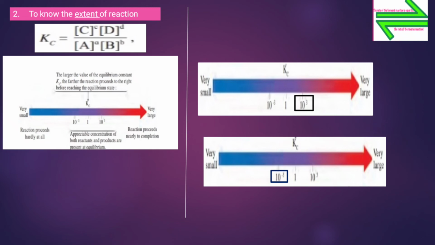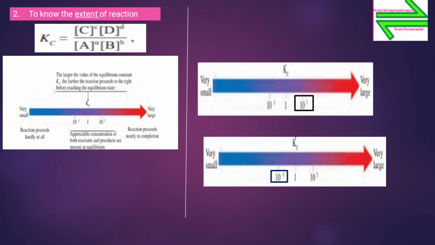Now if Kc is 10 raised to minus 3 or less than 10 raised to minus 3, then the value of Kc is very small, then the reaction hardly proceeds at all. So the reaction will not proceed.